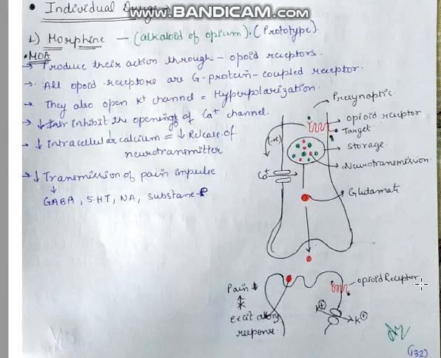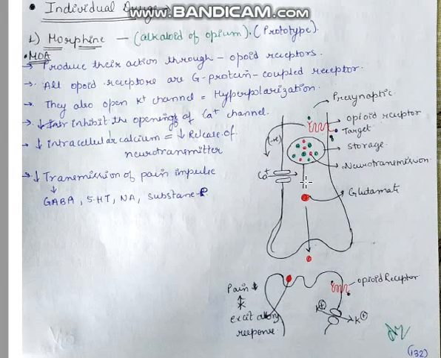But when we take morphine to reduce the pain, it will open the potassium ion channel, causing hyperpolarization and inhibiting the opening of the calcium ion channel, which decreases the intracellular calcium in the neuron, and due to this decrease in calcium, the release of neurotransmitters decreases.